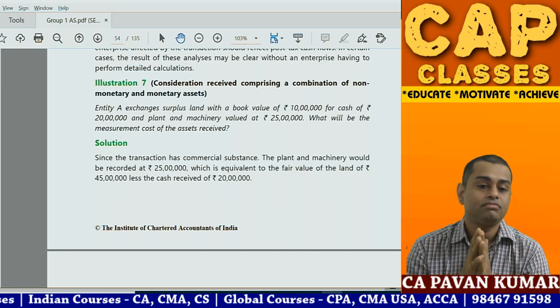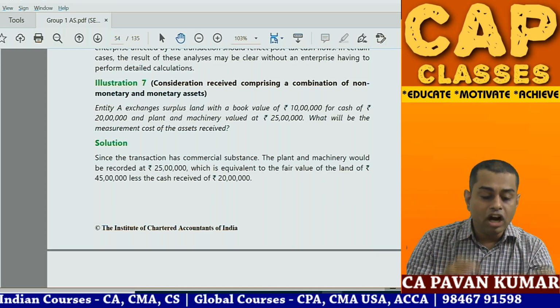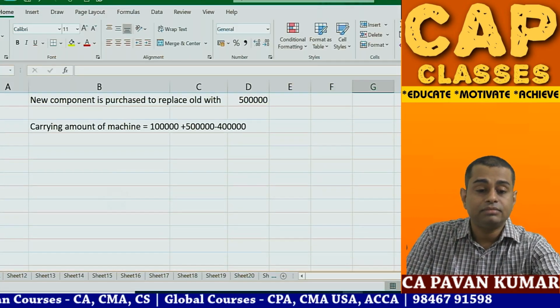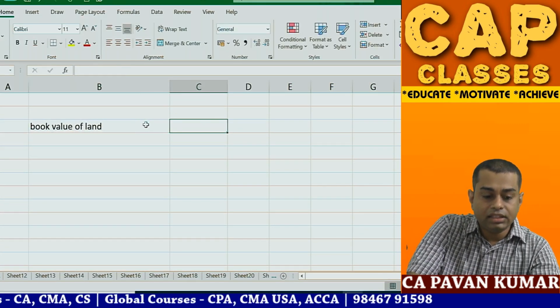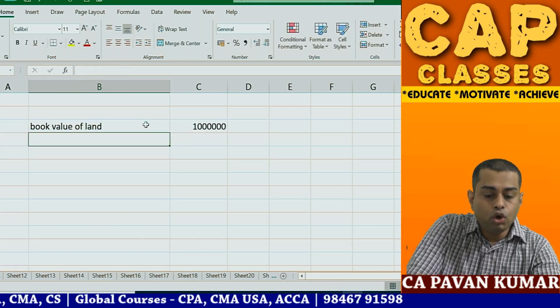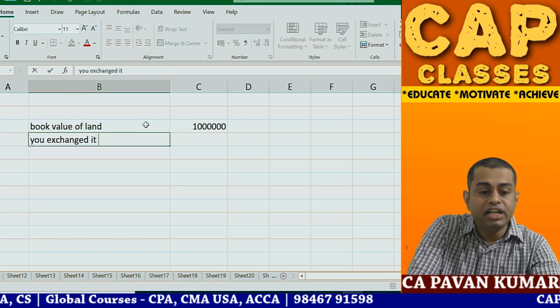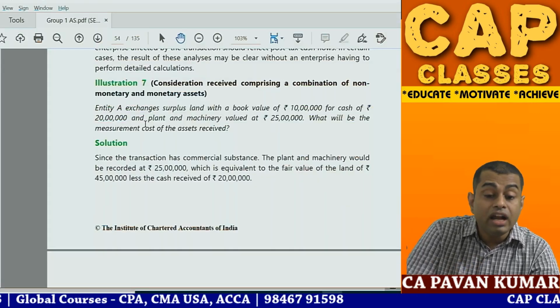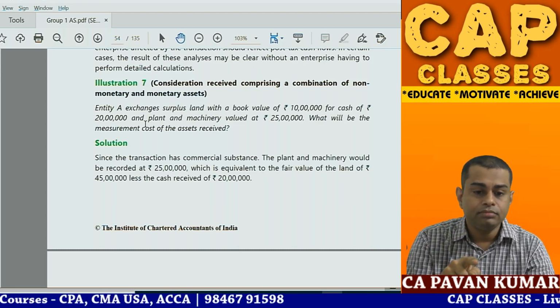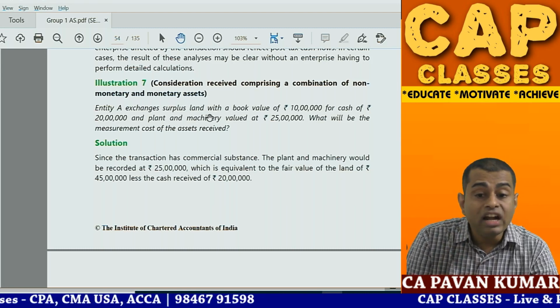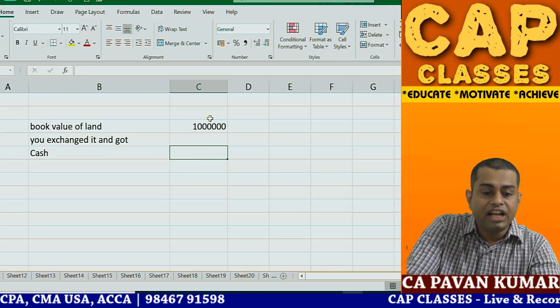Okay, so what is the book value of land? 10 lakhs. So you exchanged it and got, what did you get? You got plant 25 lakhs, and you got cash 20 lakhs. So you received cash 20 lakhs.